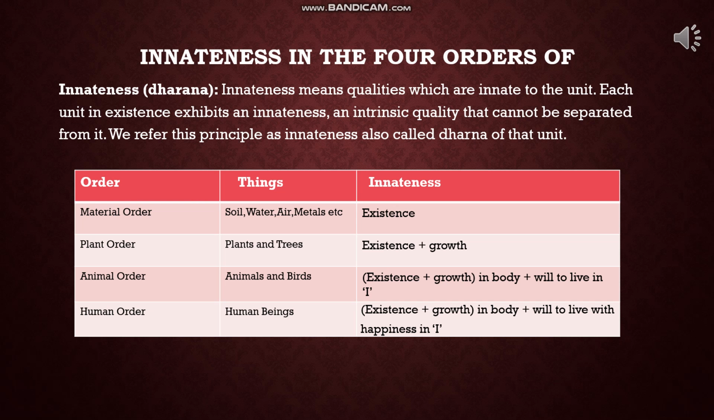And the next order is human order. In the human order, we find that existence and growth are fundamentally present in the body, just as in the animal body. Only at this level, in addition, there is the will to live with happiness in I. So this is the intrinsic quality of the human order.